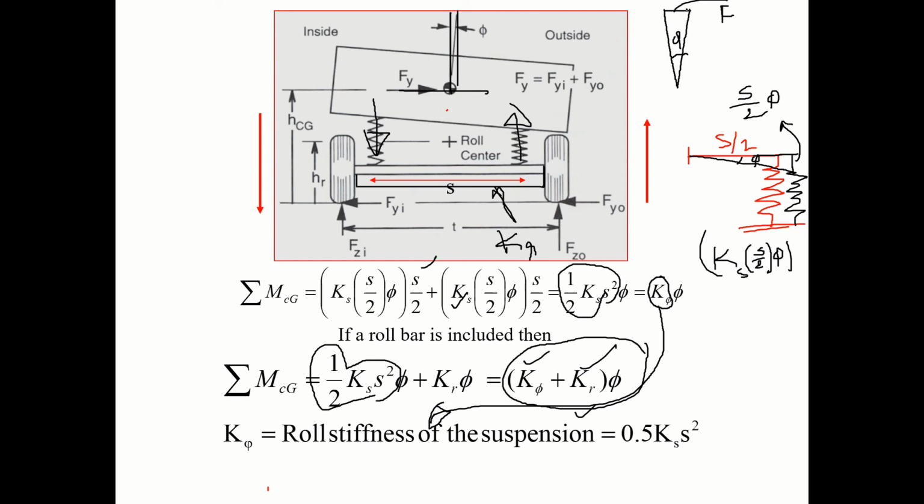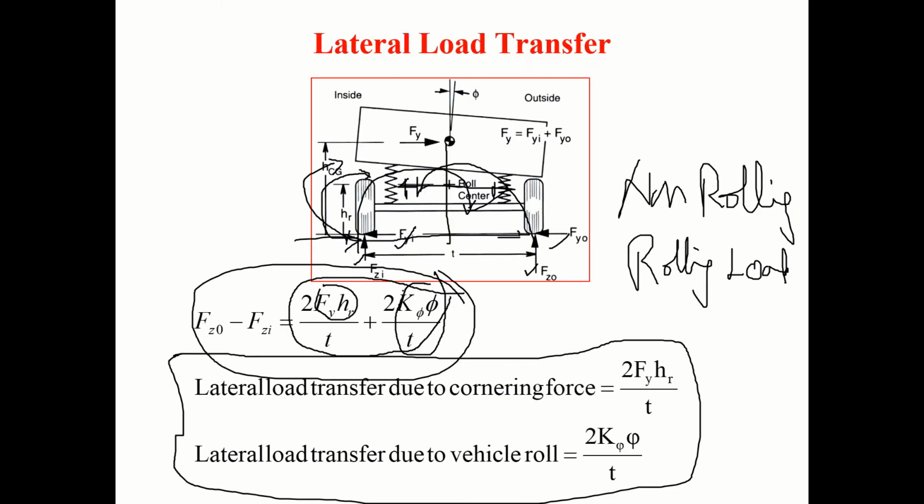Then the other one, the vertical line, actually it should be a vertical line. This is the rolling transfer, right? Because of that you are going to get this angle. That angle I'm calling the roll angle. One is rolling load, another one is non-rolling, rolling resistance actually. In that you have to subtract the rolling moment. So you'll get this, then you'll get this phi. That is what the roll angle is.